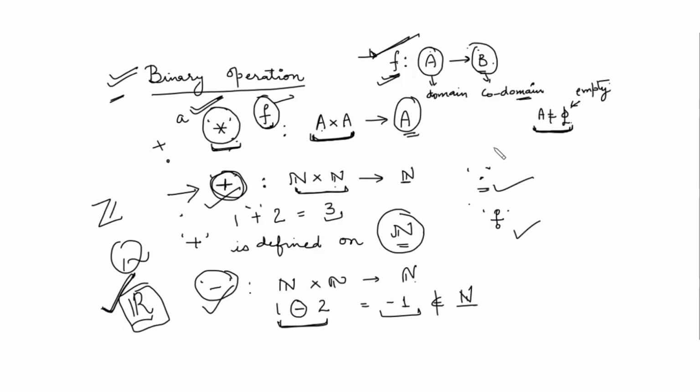Another term we can use is the closure property. Closed under property means what? If you apply some operation on a given set, and after applying the operation the result is again an element of the same set, then another way we can say it is that this set is closed under this operation star.